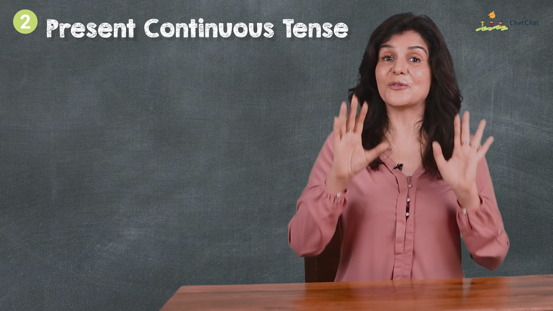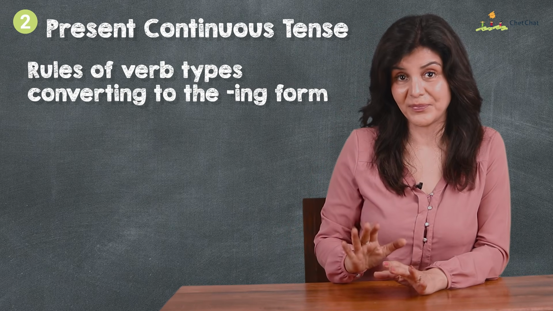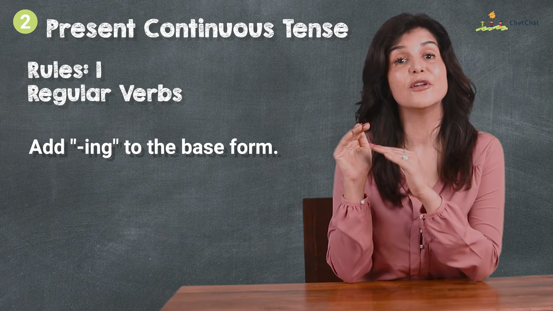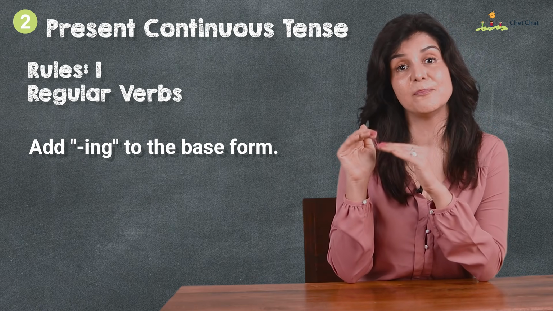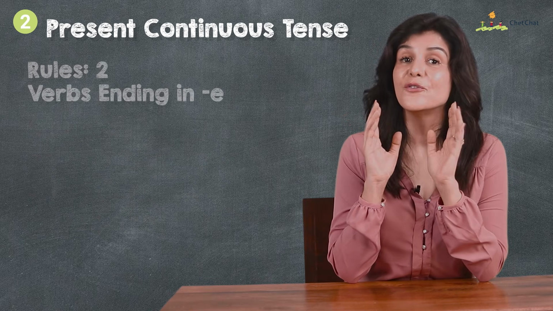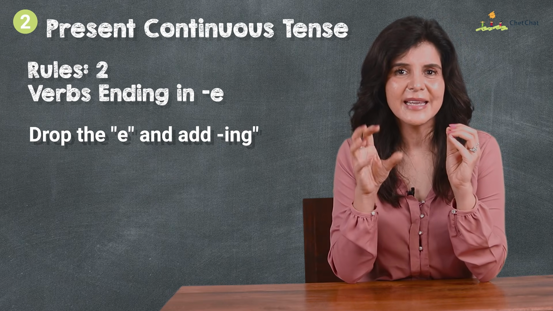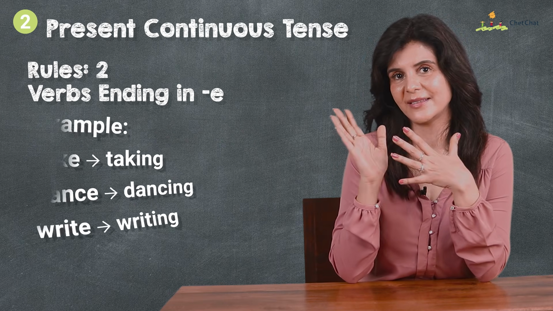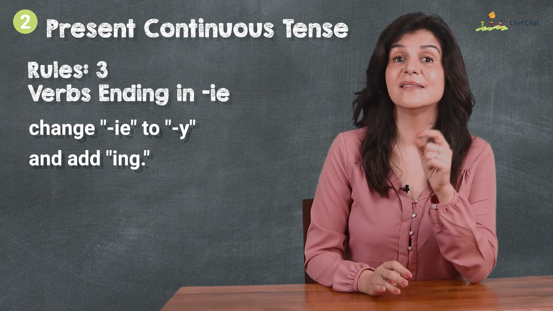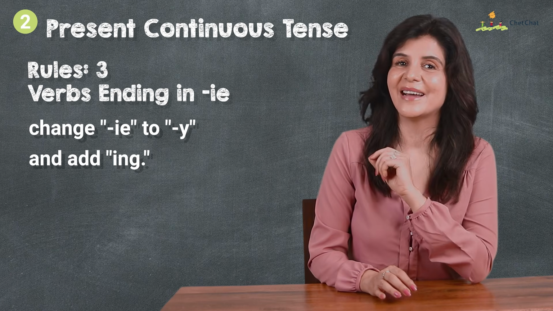Now, let's look at the rules of how different verb types convert into ing form. Rule number 1: most regular verbs follow the regular pattern of base form of verb plus ing. For example, rule number 2: if a verb ends in e, drop the e and add ing. Here are some examples. Rule number 3: if a verb ends in ie, change ie to y and add ing.